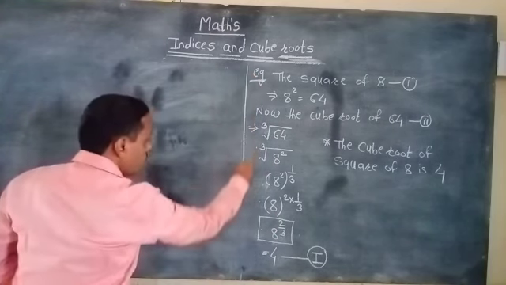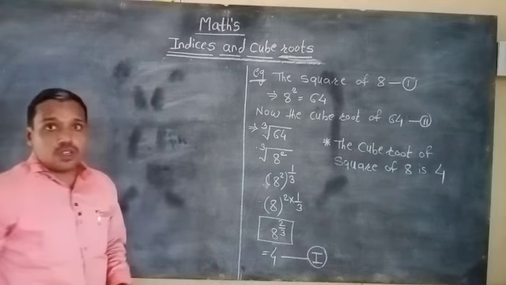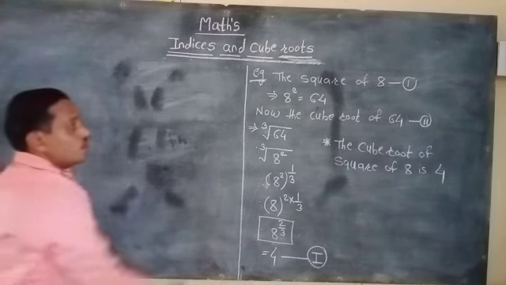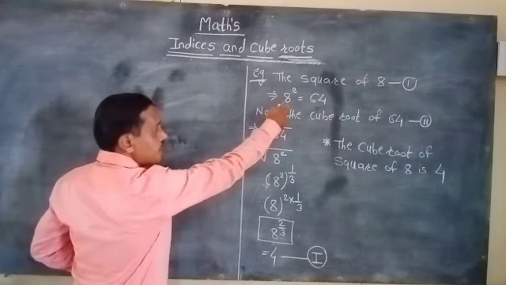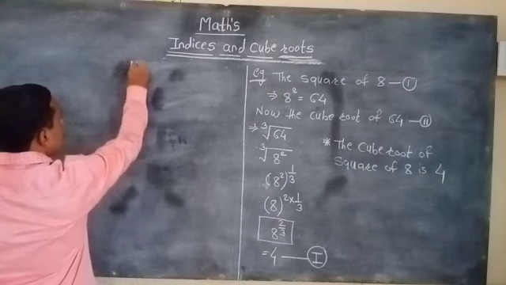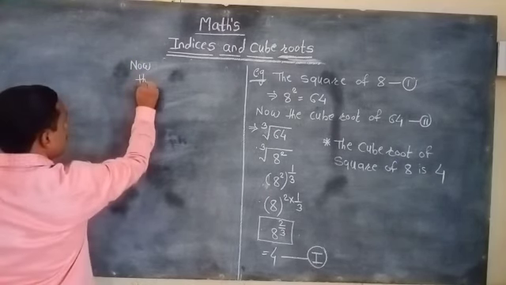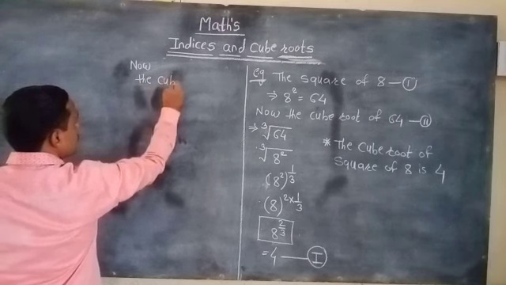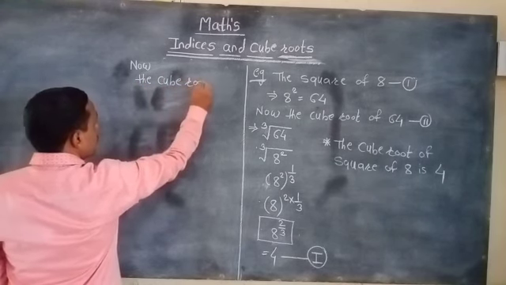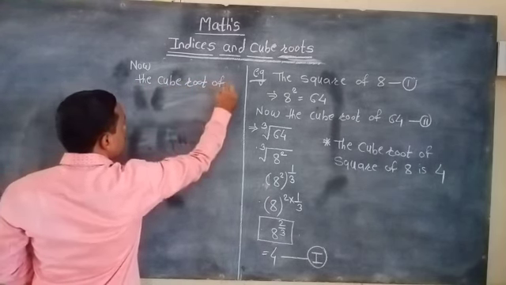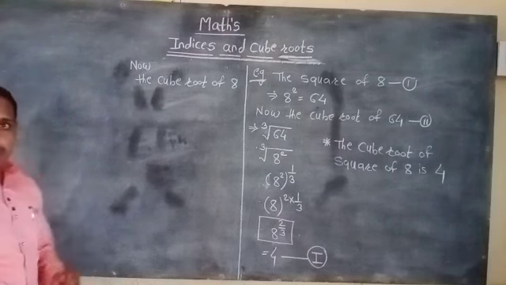Okay. Let us think about it in a different way. We get the 8. Now the cube root of 8.